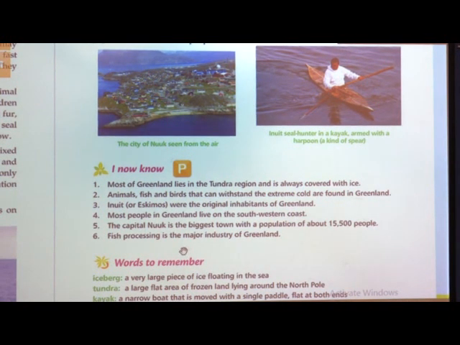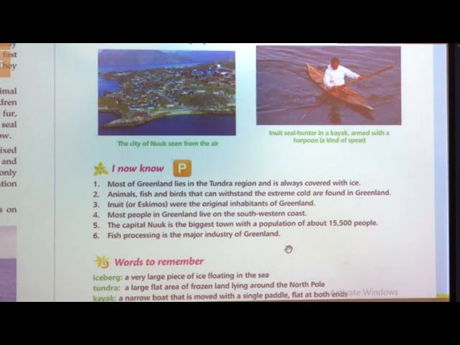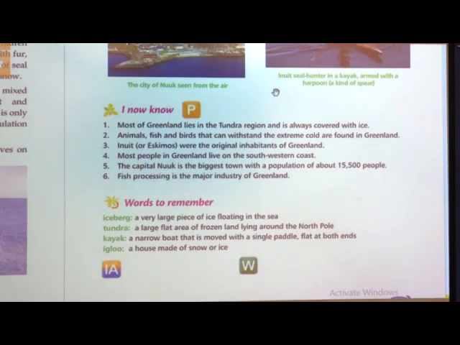Fish processing is the major industry of Greenland. Because it is surrounded on all sides by water, fishing is the main job there. Words: iceberg, a very large piece of ice floating in the sea.